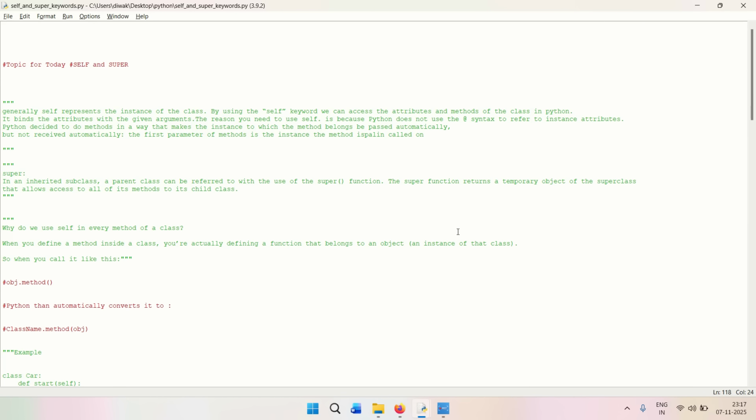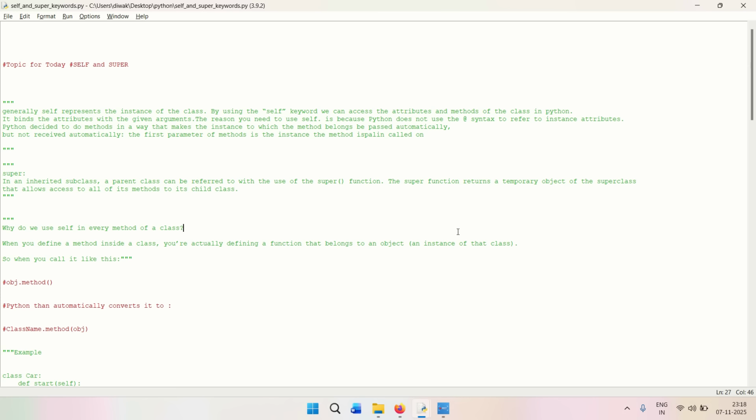So today we are going to talk about two important keywords. The first keyword is the self and the second keyword is the super keyword, right? So what are these two keywords? Basically we are talking here about the Python concepts that are also very much an integral part of object-oriented programming, right? So let us start one by one and let us talk about the self keyword first, right?